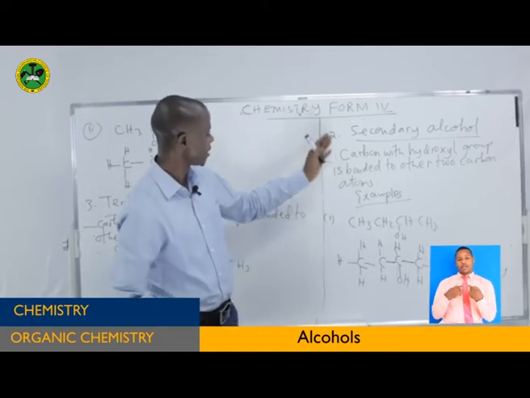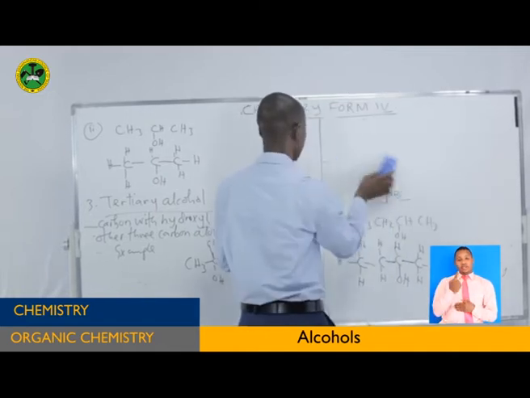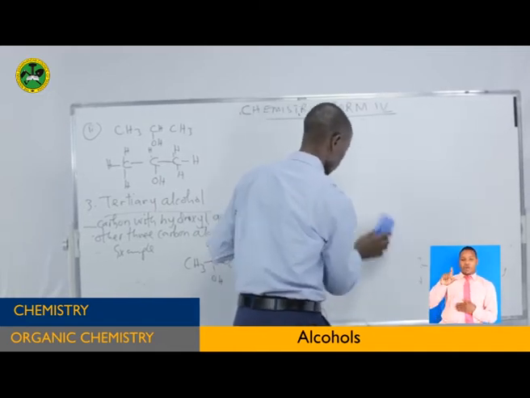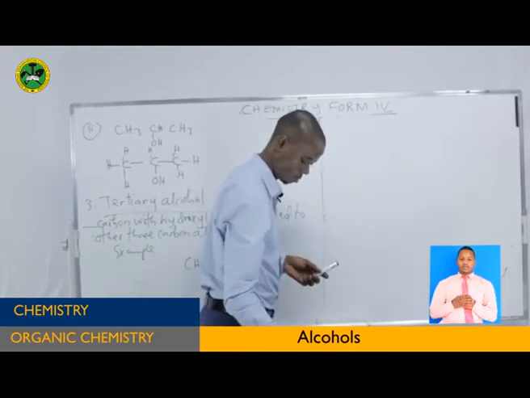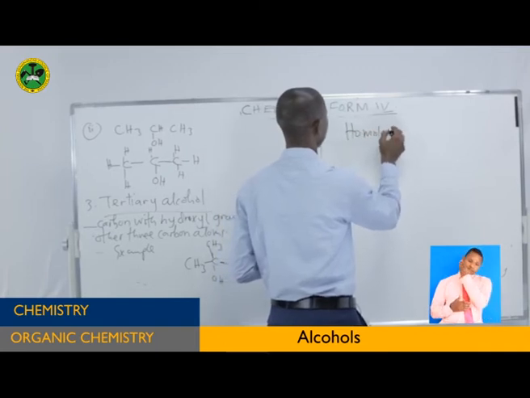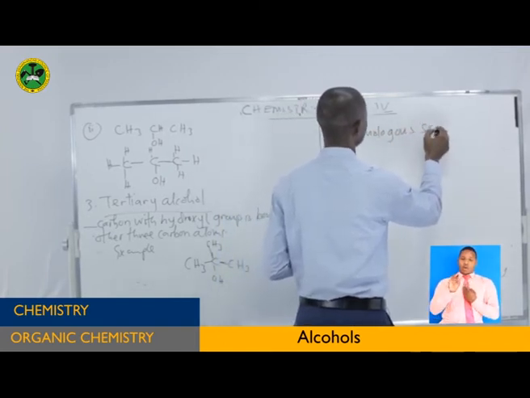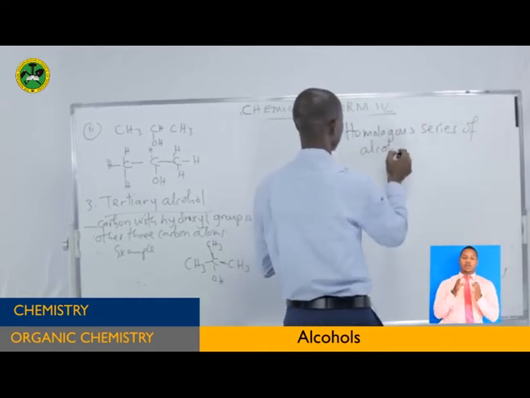Now, after we have discussed the classes, let us see the homologous series of alcohols.